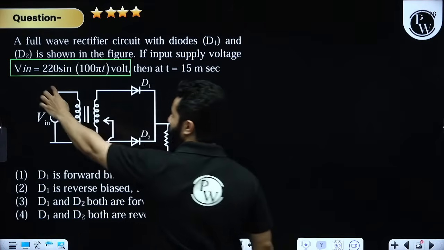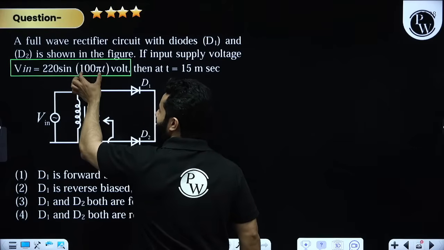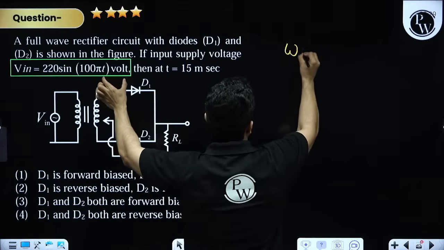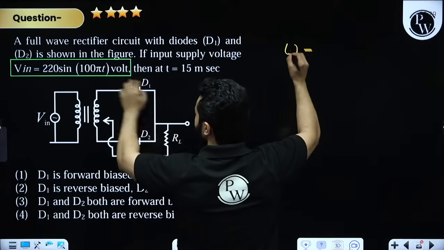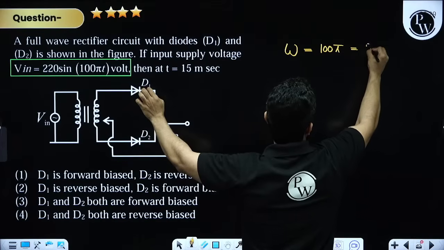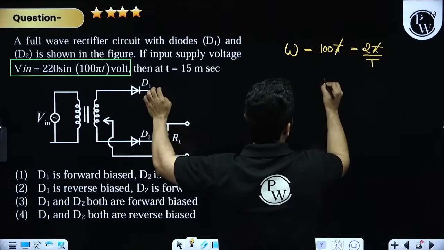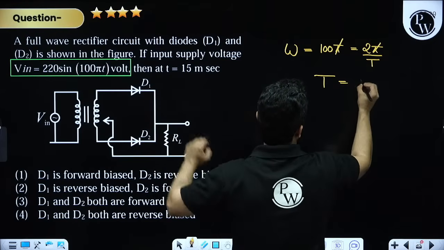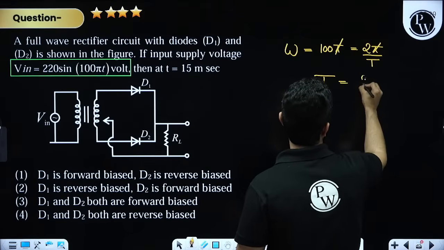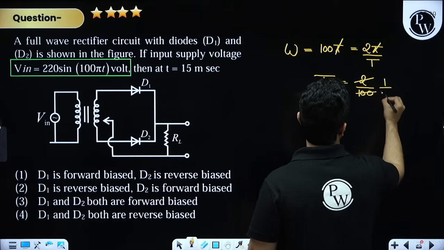V in, that is the input, is 220, so this is the peak voltage 220. Then this is 100 pi t, that means omega is 100 pi. And omega can be written as 2 pi by T. Is that correct, my dear friends? That means pi and pi get cancelled out. The time period comes out to be 2 divided by 100, which is 1 divided by 50.